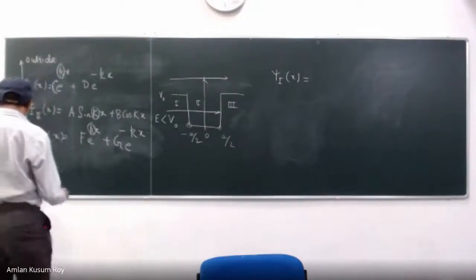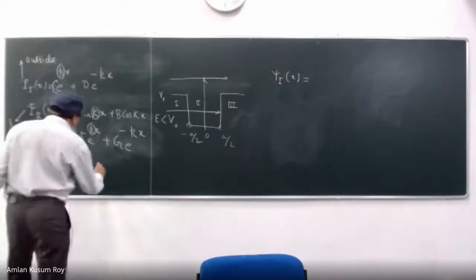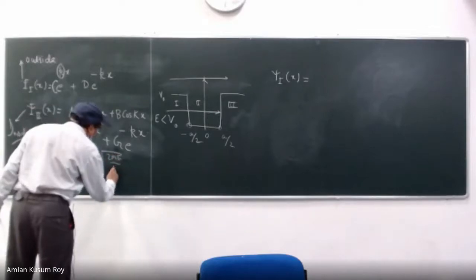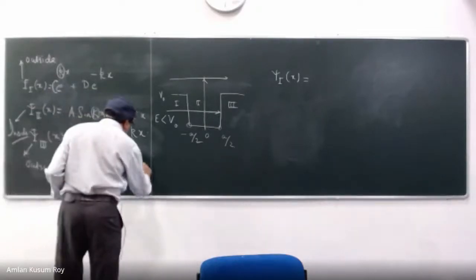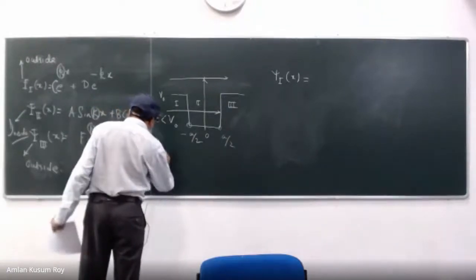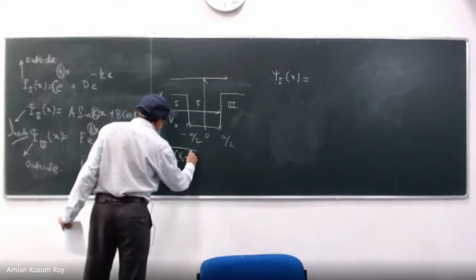So I have to write the expressions for k and kappa. K is root over twice m E over h cross square, and kappa, remember it is E less than V0, so I want to write in this form, twice m into V0 minus E.